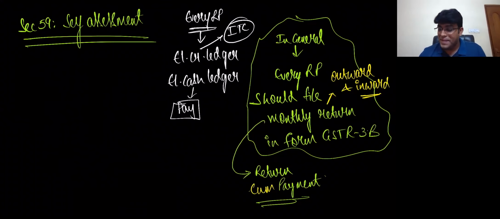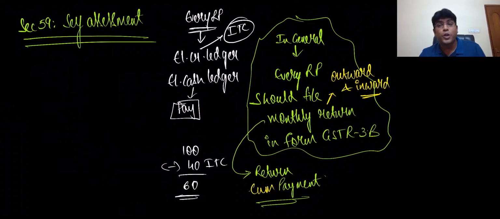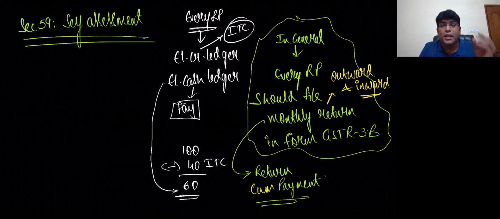So, for example, if you have to pay 100 rupees, and if you have got 40 rupees of input tax credit, now balance 60, how will you pay? Definitely the balance 60 you will pay using the electronic cash ledger. Now, why am I telling all these things? Because it is a very practical point which you should keep in mind, that we cannot file GSTR 3B without making payment of tax. That's an important point you need to keep in mind.